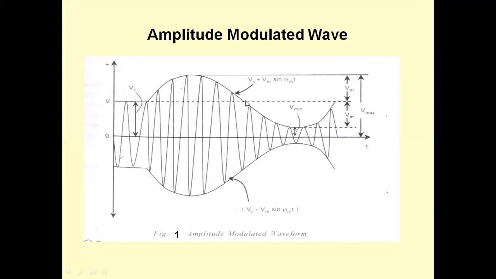This parameter is Vc and it is lowered by a value Vm. So this minimum voltage is Vc minus Vm. And there are so many variations in the carrier signal as per the amplitude variations of the message signal. So we will be getting the maximum value and minimum value on the amplitude modulated signal.